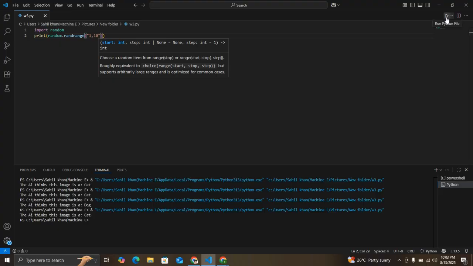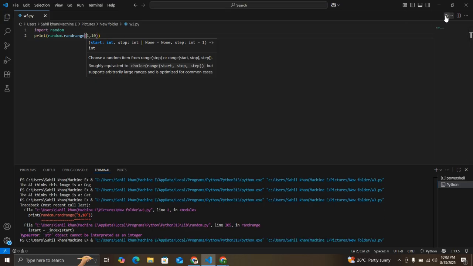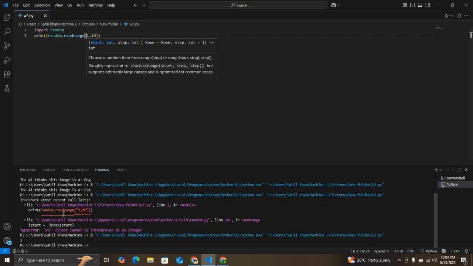For that, you have to run the code again. Sorry, I think we have to remove the two quotation marks. Apologies. Right, now we will run the code again. Now it gives a value directly by itself, which is 2, between 1 and 10. It will not give you a value above 10 or below 1. It will just give you a value between 1 and 10.